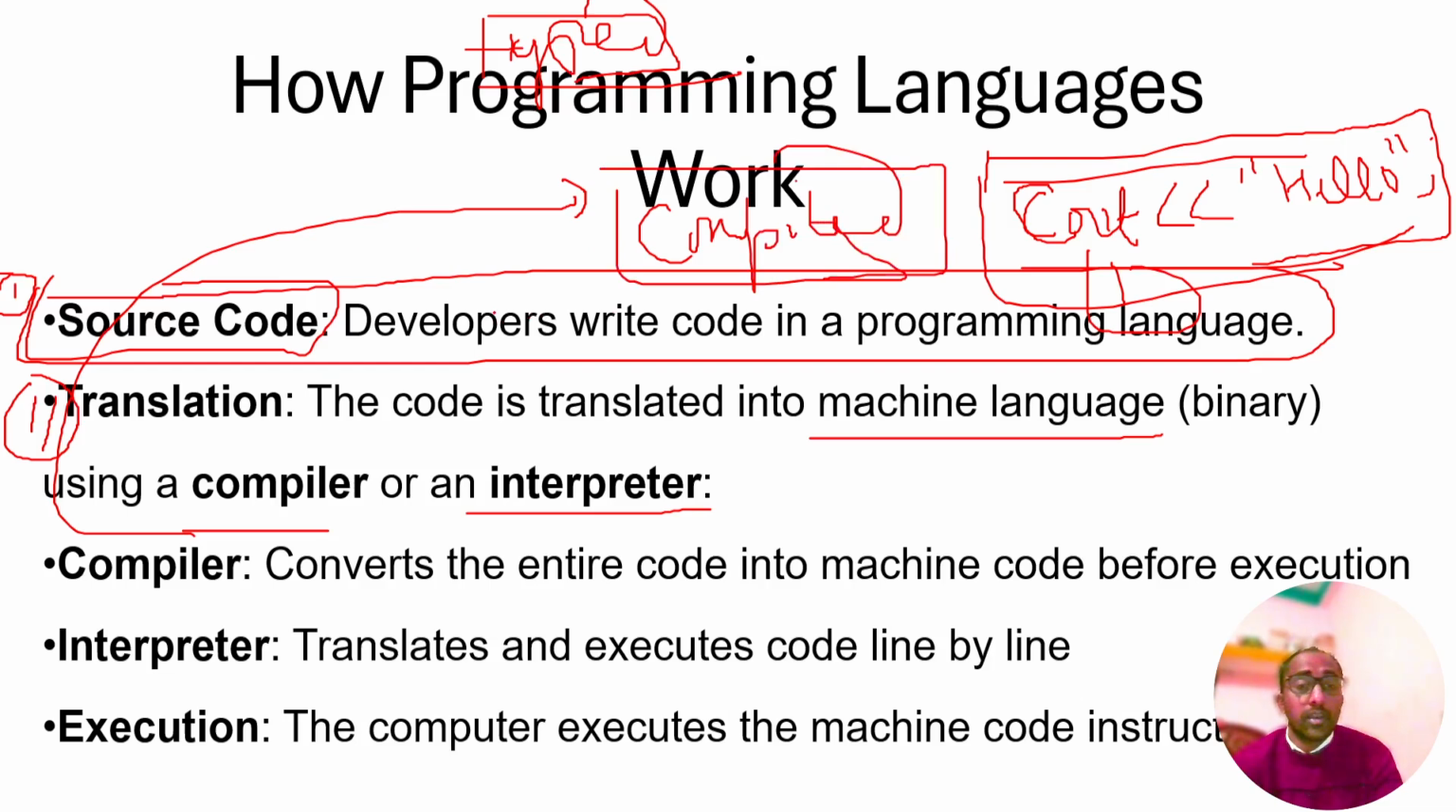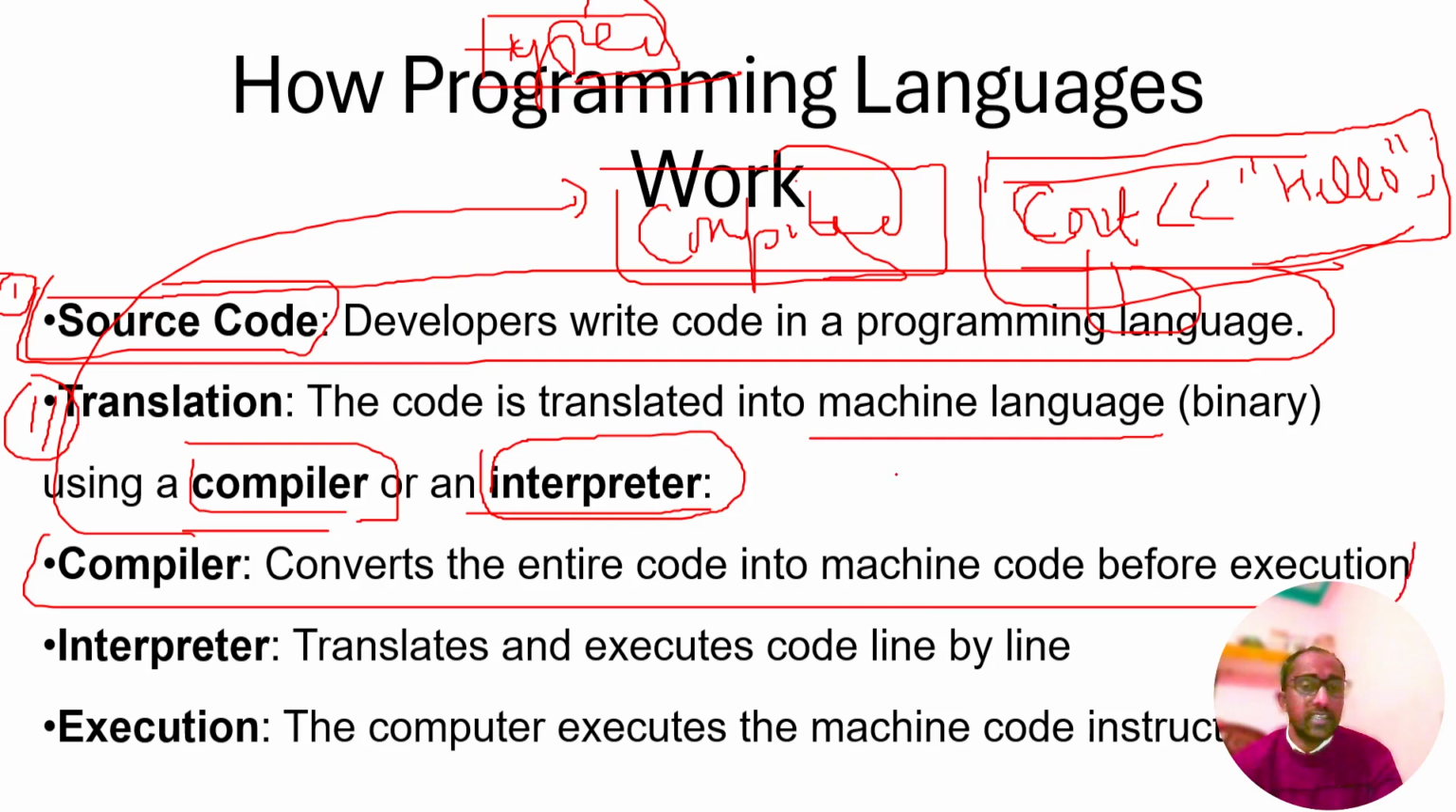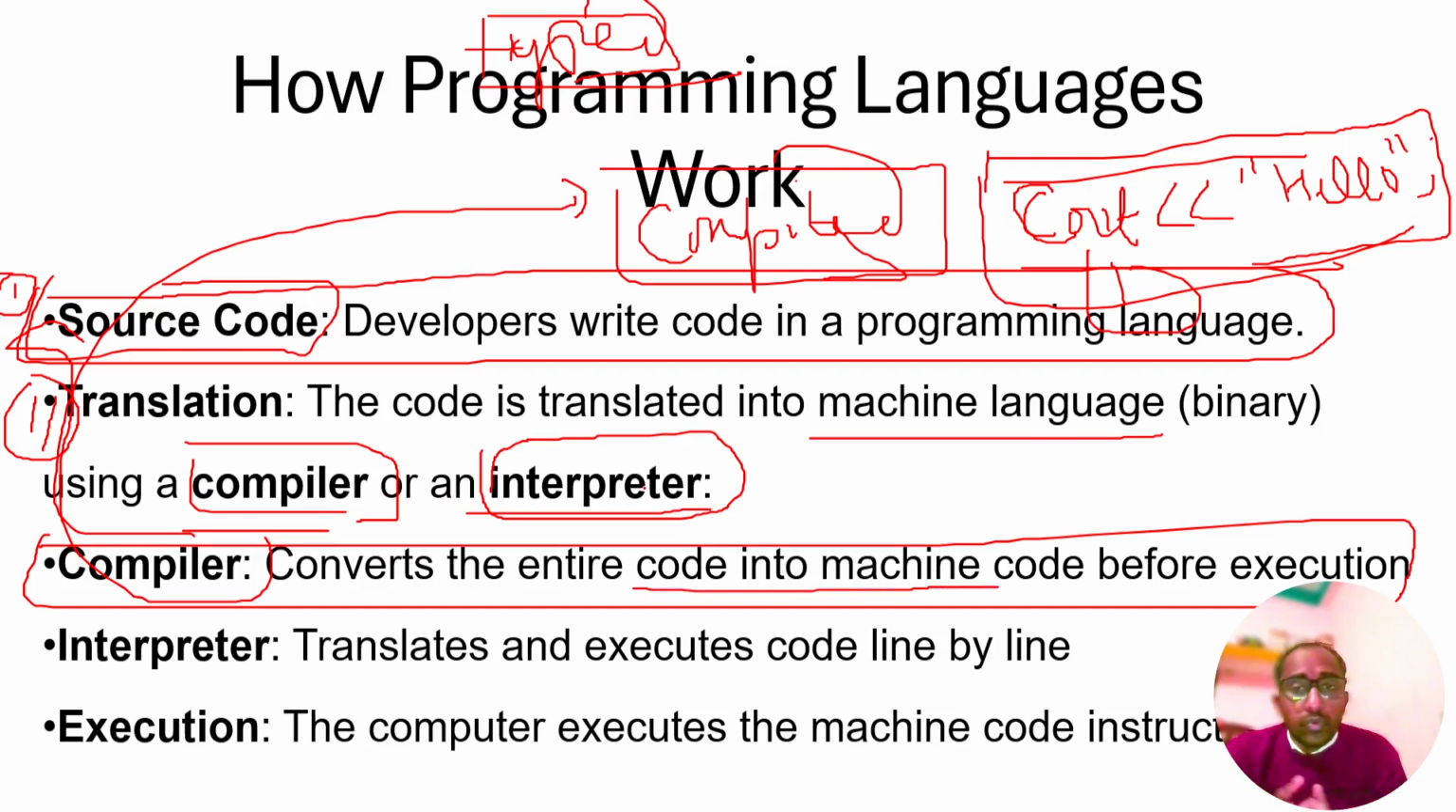All lines of source code are executed at one click. Compiler and interpreter: we use a compiler, which converts the entire code into machine code before execution, just like the C++ compiler. A compiler is a translator. It translates our source code, the main file, into machine code, a machine understandable language.